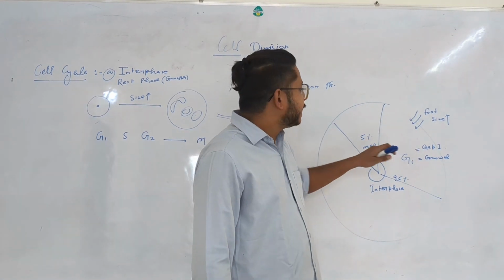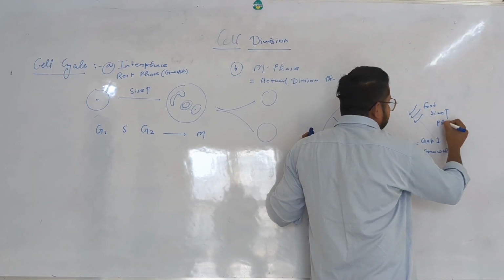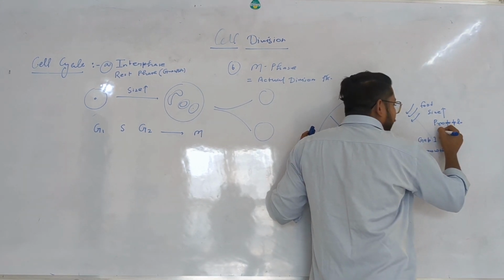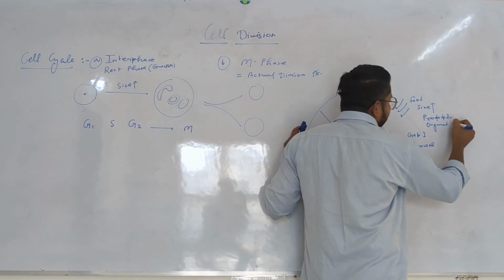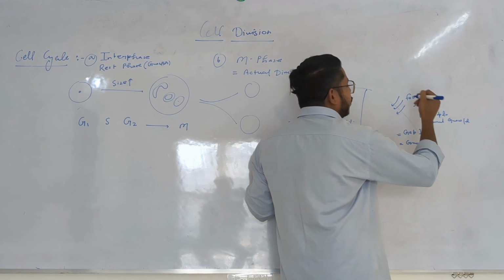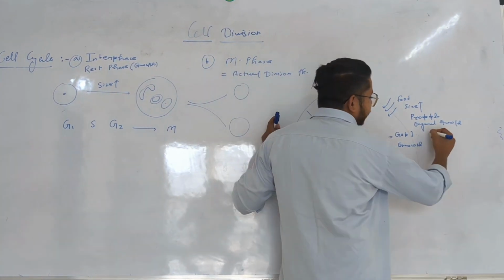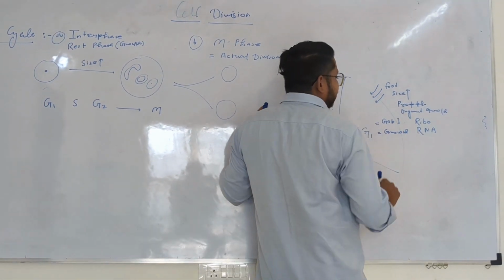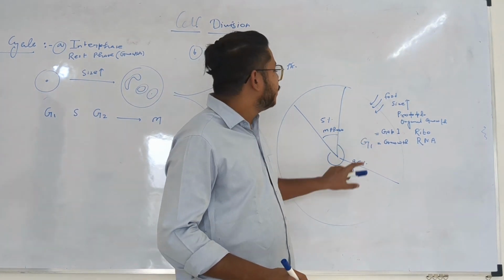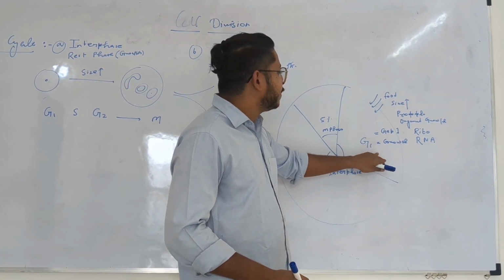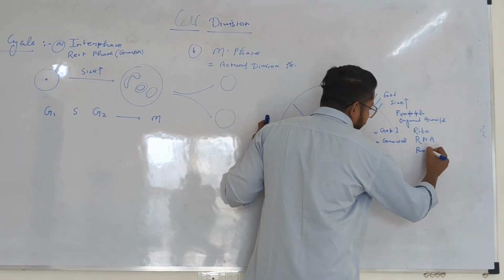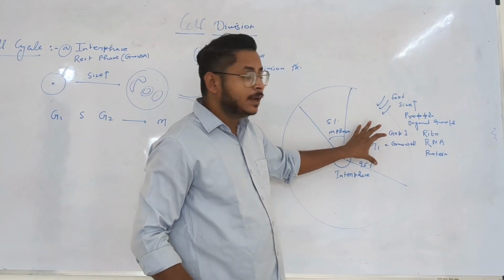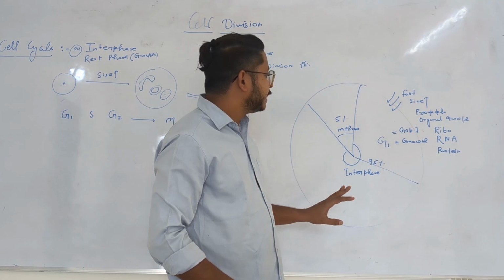And for the increment of cell size, we are required to form protoplasm. So first, the formation of protoplasm will happen. Along with that, organelles also show growth. So organellar growth will happen in this case. Organellar growth, protoplasm increment. Along with that, the formation of ribosomes takes place. Along with that, RNA formation takes place. But in the G1 phase, DNA is never going to be formed. So DNA synthesis never happens in this phase. Here protein synthesis also takes place. And all kinds of components required for the growth of a cell are going to be formed. But in the G1 phase, DNA synthesis will not happen.